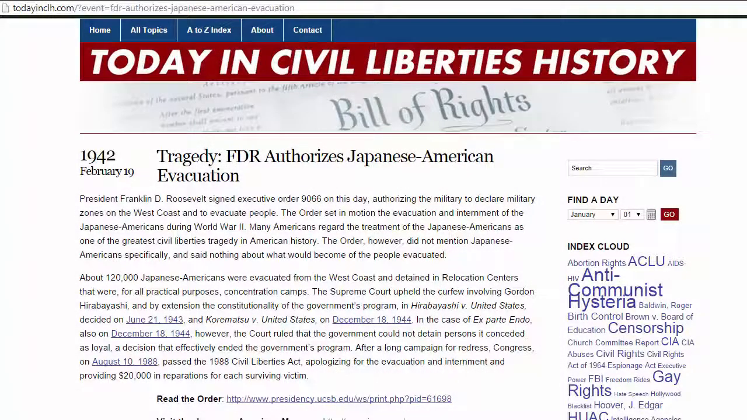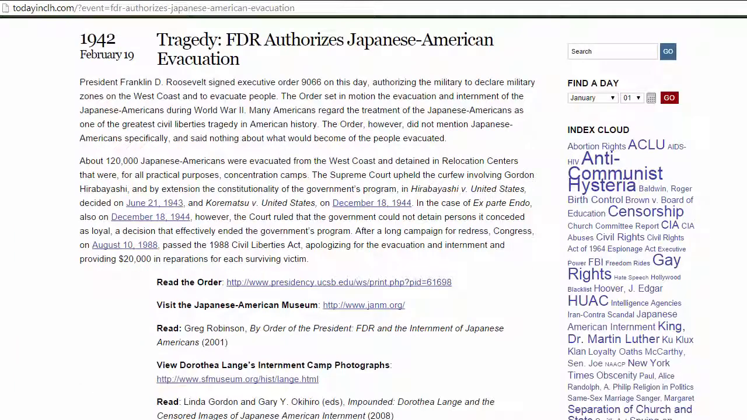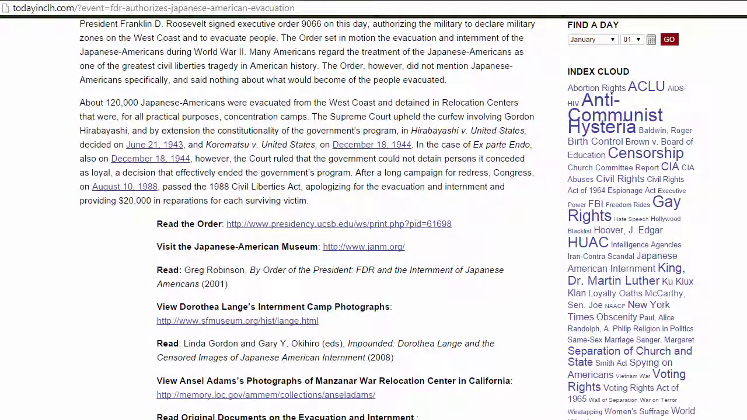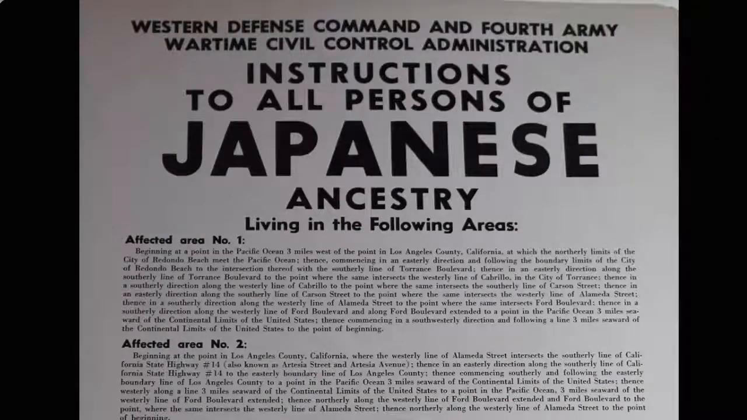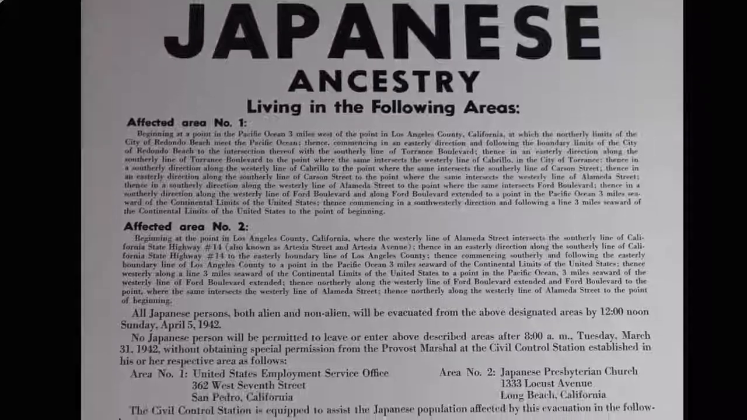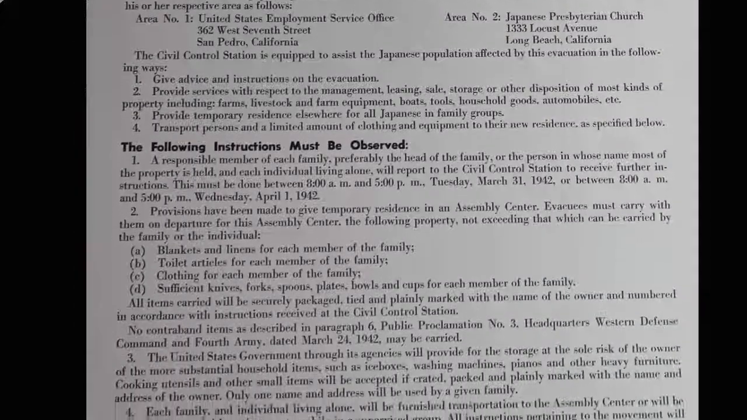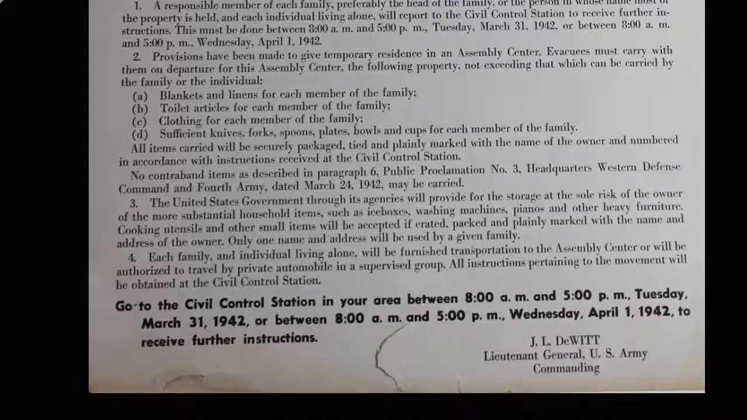Probably the worst violation of civil liberties in American history began on February 19, 1942. President Franklin D. Roosevelt signed an executive order authorizing the military to remove people from the West Coast. The military then removed 120,000 Japanese Americans, and they were then placed in relocation centers, which were better called concentration camps. Probably the worst violation of civil liberties ever in American history.